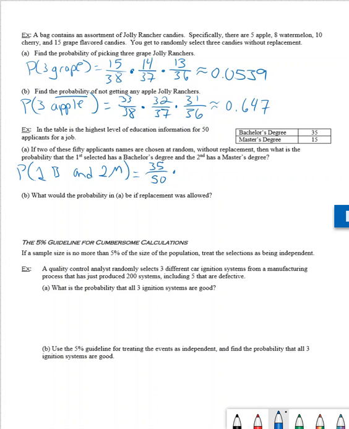And then we're going to multiply this by the next selection. But again, we are doing this without replacement. That means that we're going to have a dependency here. Now, master's degrees. The second choice, we want them to have a master's degree, which will be 15 out of the 49. And I'll come back in a bit.